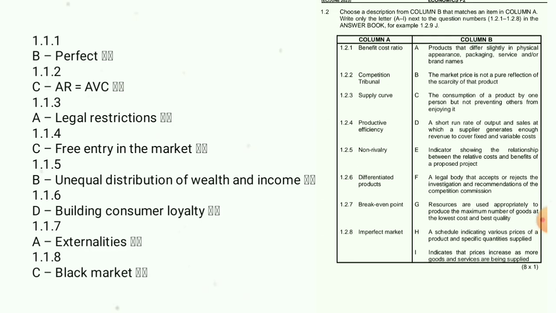Now we are going to 1.2. Choose a description from column B that matches an item in column A. Write only the letter A to I next to the question numbers 1.2.1 to 1.2.8 in the answer book. For example, 1.2.9, which is J. So this is it. So let's go. 1.2.1, benefit cost. So look carefully at these answers, guys, so that you may answer. This is E, indicator showing the relationship between the relative cost and benefits of the proposed project.